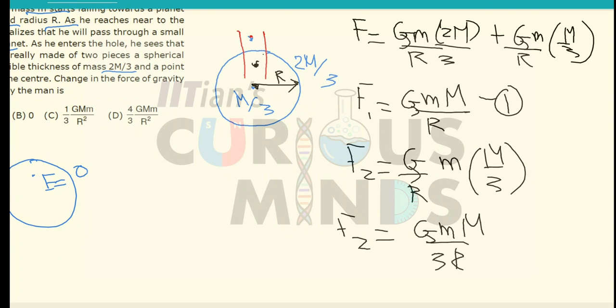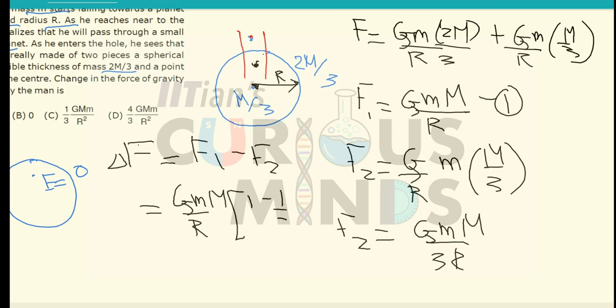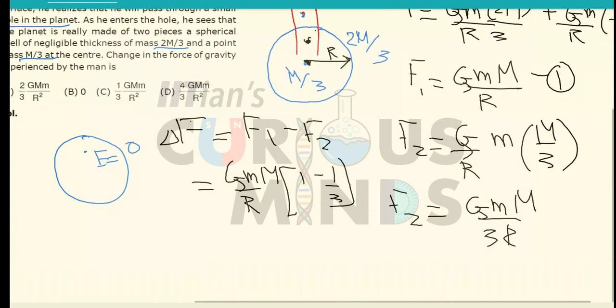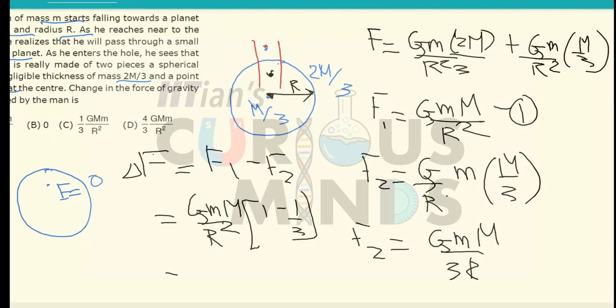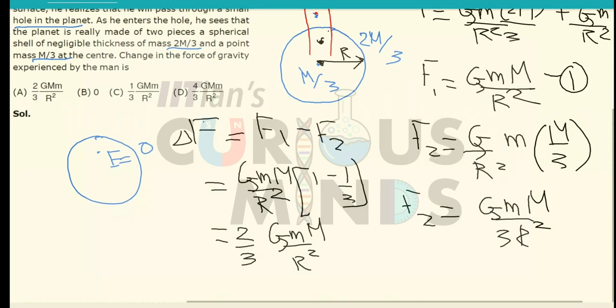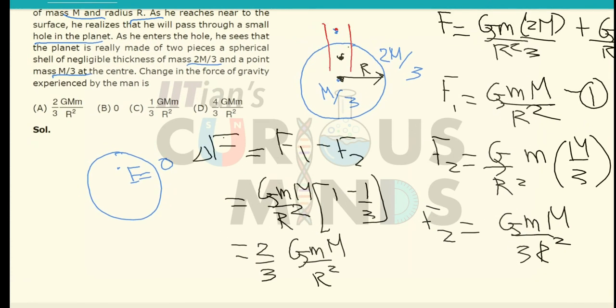So basically the difference of the force experienced will be F1 minus F2, which is equal to G m M divided by r, if I take this as common, times 1 minus 1 by 3. It will be r square basically, since we have to find out the force. So it will be equal to 2 by 3 G m M divided by r square, which is equal to option number A.